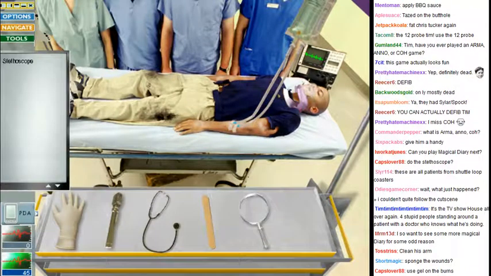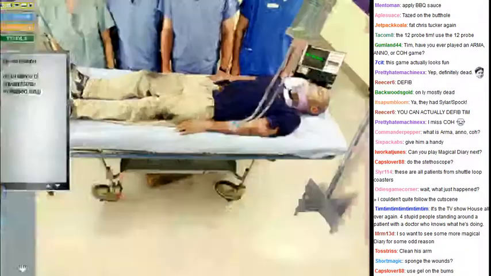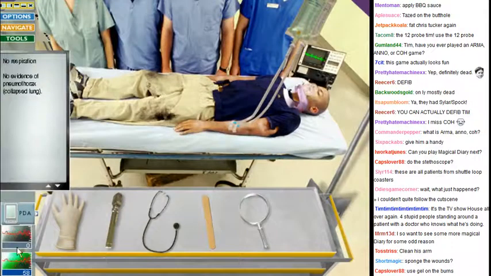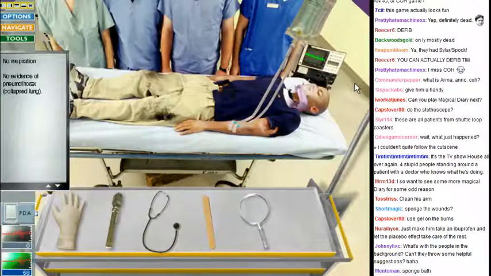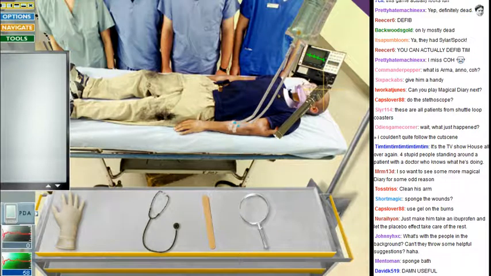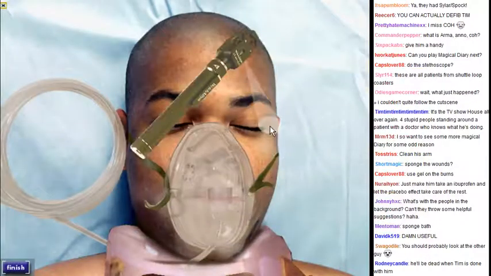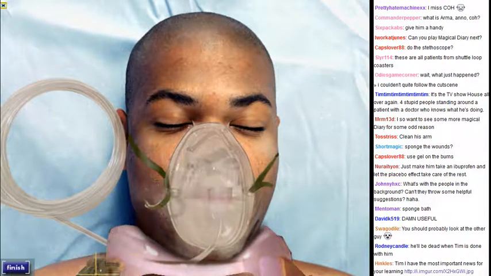Let me use the stethoscope, because I know I'm going to get yelled at if I don't. No respiration. No, totally respirating now. I fixed him. Don't lie to me. Is he conscious? Yo, open. It looks like the cervical collar itself is bruised.